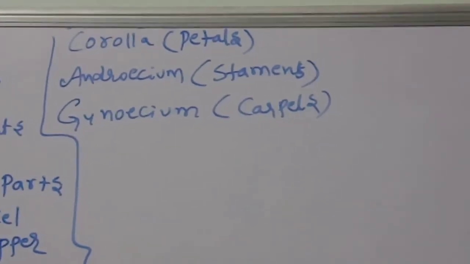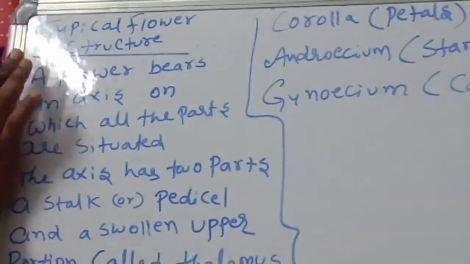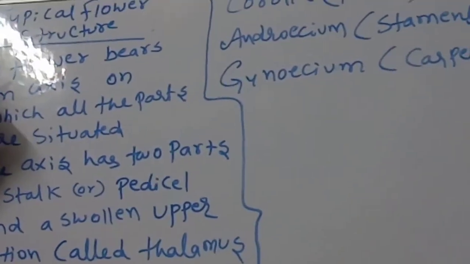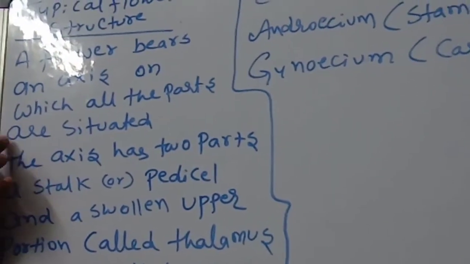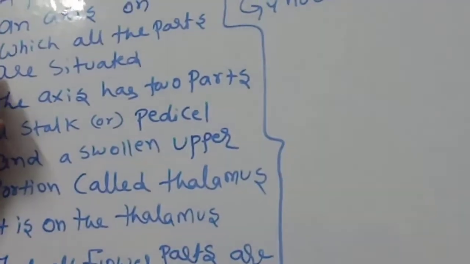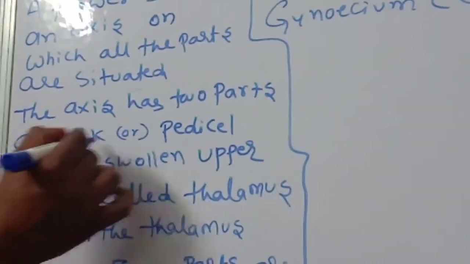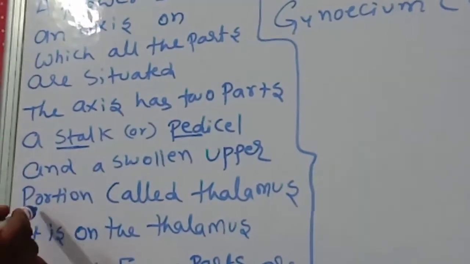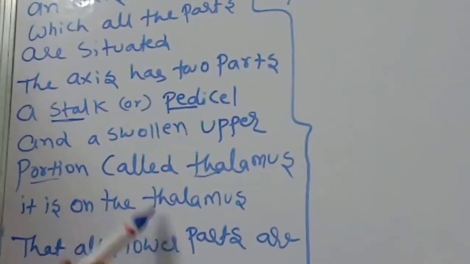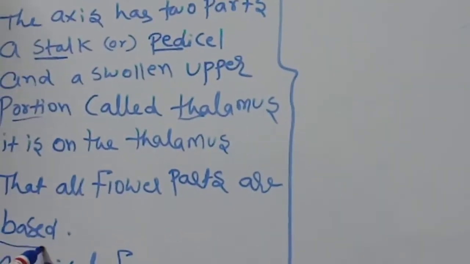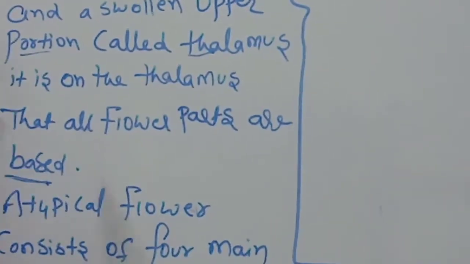Children, observe very carefully. We are discussing the typical flower structure. A flower has an axis on which all the parts are situated. The axis has two parts: a stalk or pedicel, and a swollen upper portion called the thalamus. Like the green structure in a rose flower, that is the thalamus. It is on the thalamus that all floral parts are based. The thalamus is the most important part.